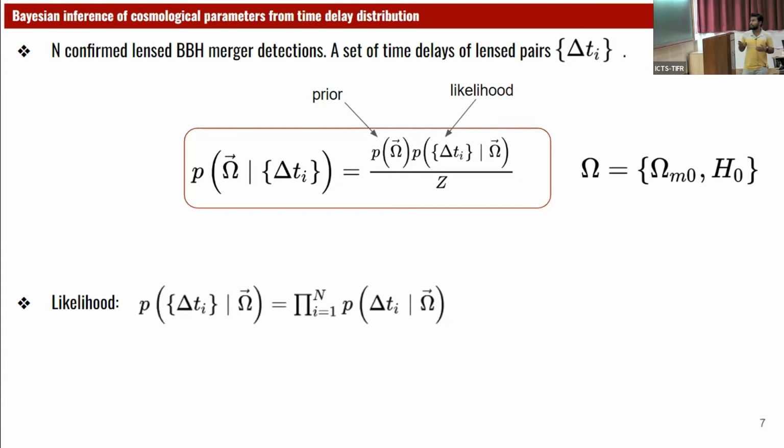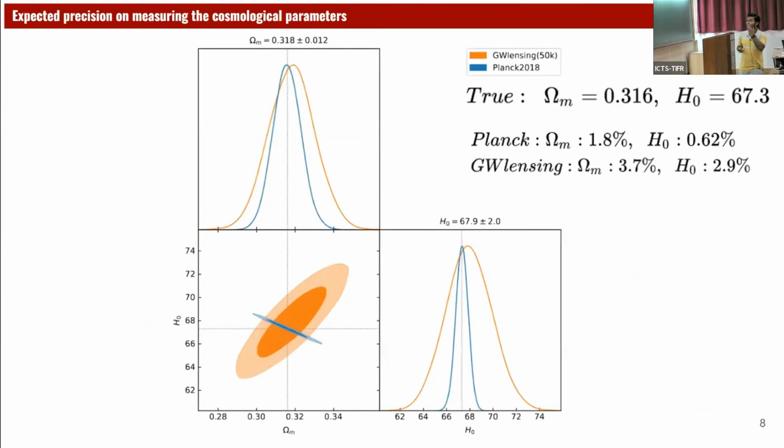Assuming that, we simulate 50,000 lensed events, and we will use this as our data set, and from this data set we try to infer the cosmological parameters. Assuming independent measurements, this likelihood can be written as a multiplication of these individual measurements. Now this is the result.